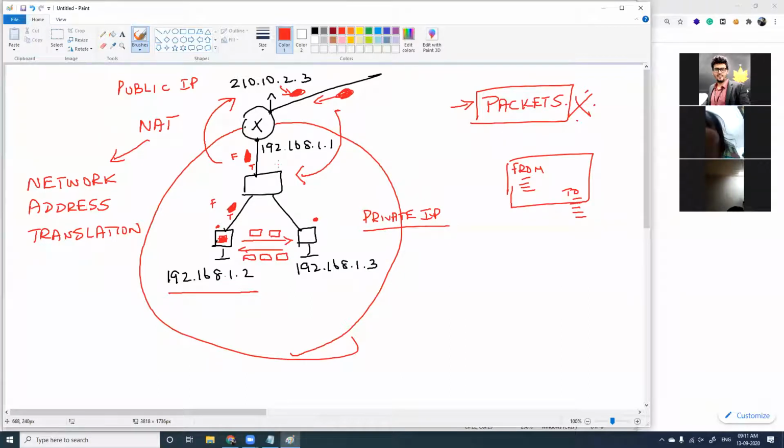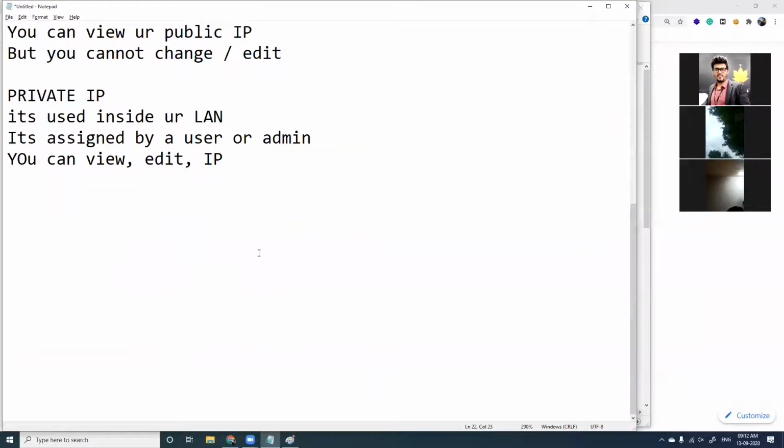So now, why does this happen? Because a private IP address can be used only inside a LAN, and when it goes out of the LAN, it becomes invalid. Likewise, the public IP address here can be used only outside the LAN, and when it comes inside, it doesn't become valid. So to answer a basic question, is IP address unique? Anyone? Do you think IP address is unique?